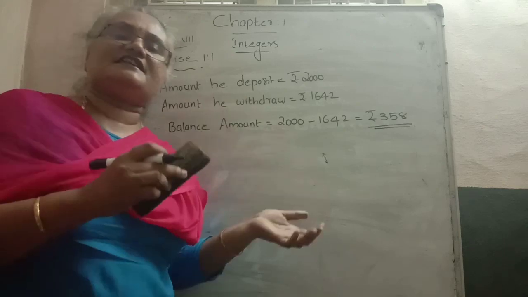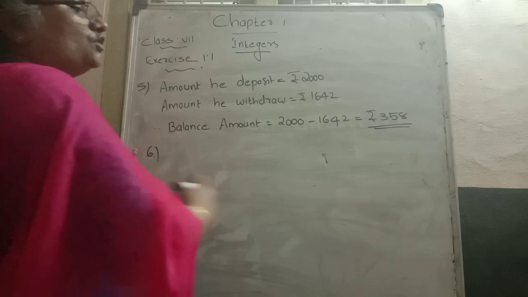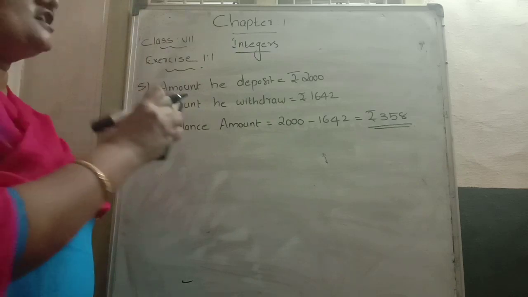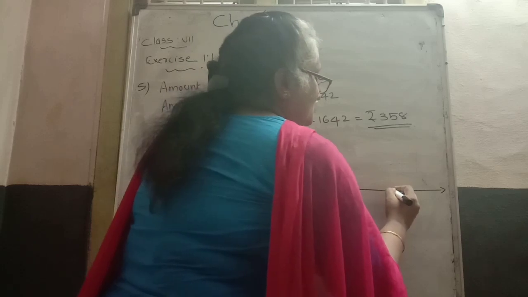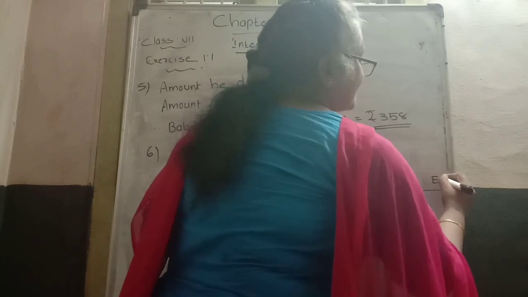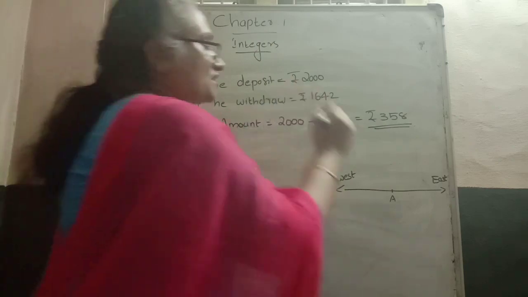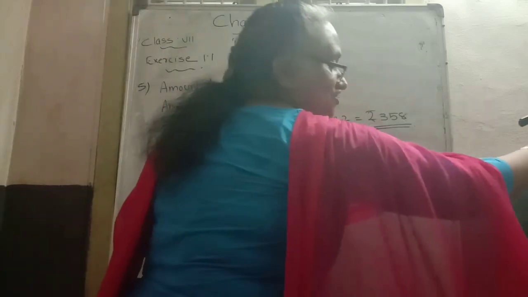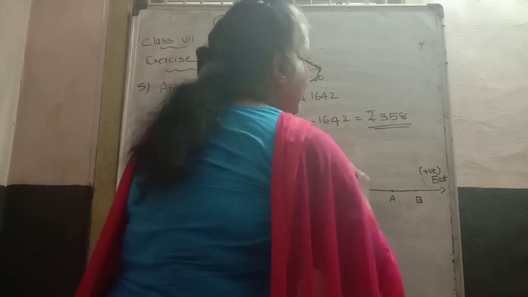Then the next case is one girl, Rita. She first moved to the east side, then afterwards she moved to the west side. The diagram is also given in the question. From the position of A, the right side represents east and the left side represents west. From A to B she moved to the east side.